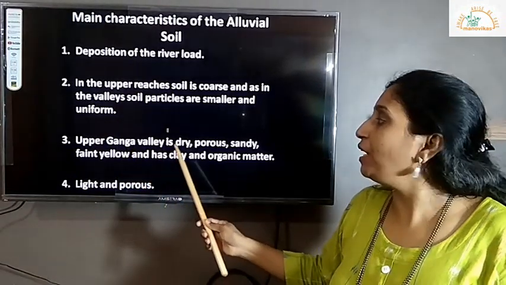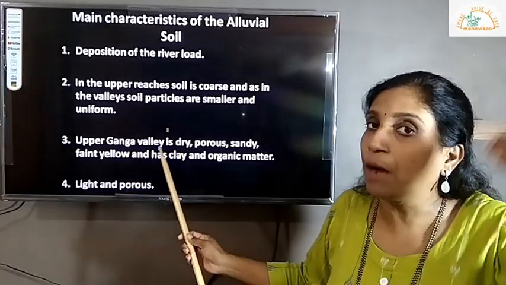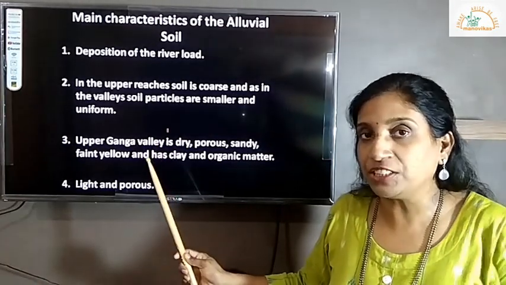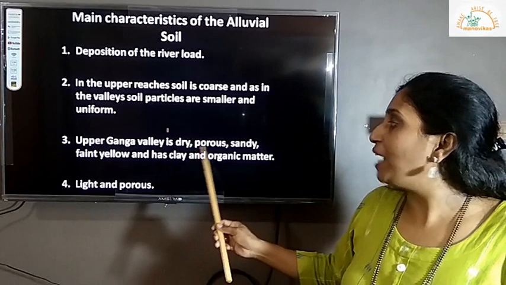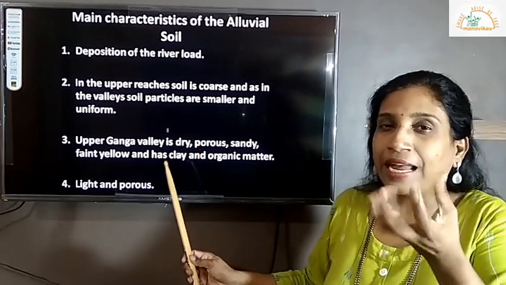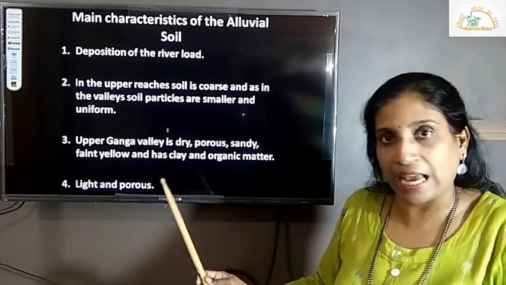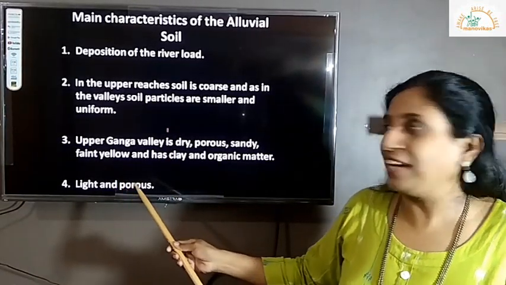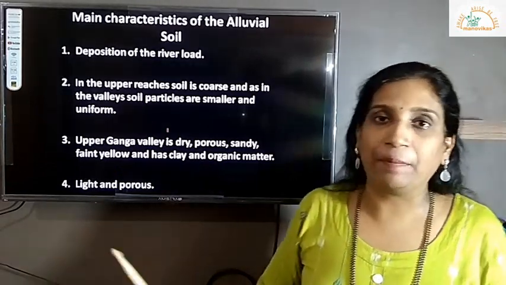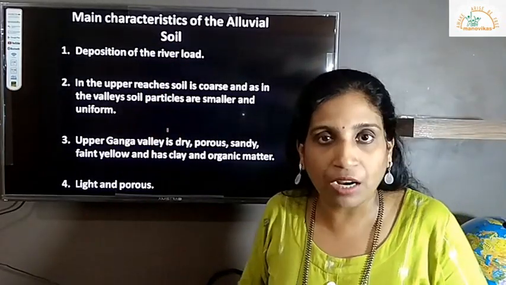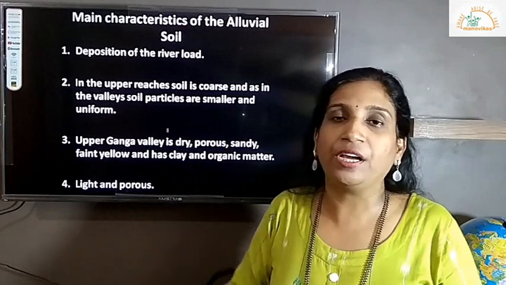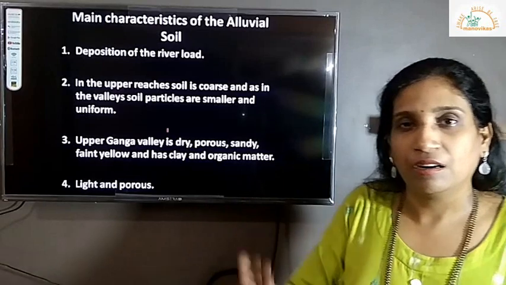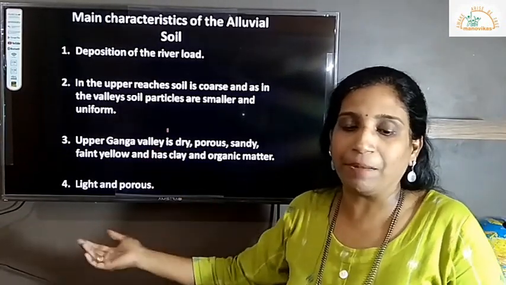The soil you get in the Upper Ganga Valley, the upper part of the Ganga river, along the first stage of the river, is very dry and porous, because the grains are still coarse, so it can absorb a lot of water. It is sandy, and the color also is different, faint yellow, and has clay and organic matter, because it comes from the thick vegetation cover also. Whatever leaves are falling or whatever organic matter it gets, decomposes or gets dissolved into the water and is carried by this river.